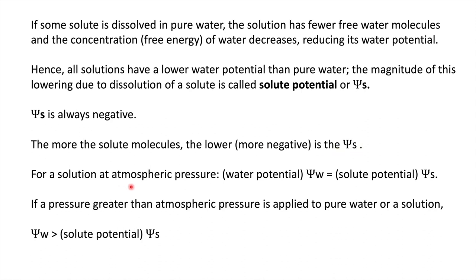For a solution at atmospheric pressure, the water potential will be equal to solute potential. If pressure is greater than atmospheric pressure, the water potential will be high compared to solute potential. And in plant systems, what is this pressure and where does this pressure come from?